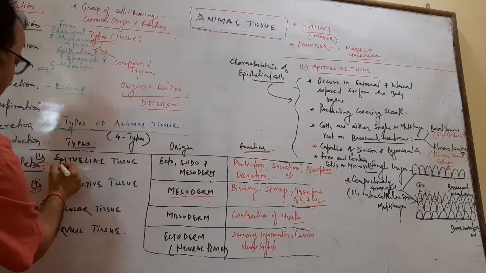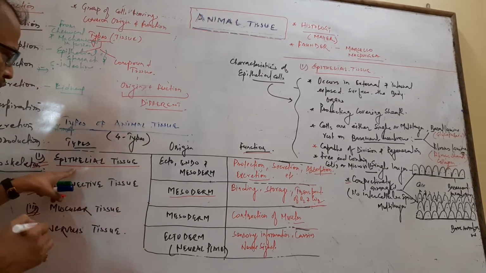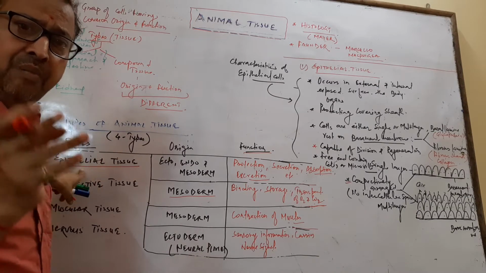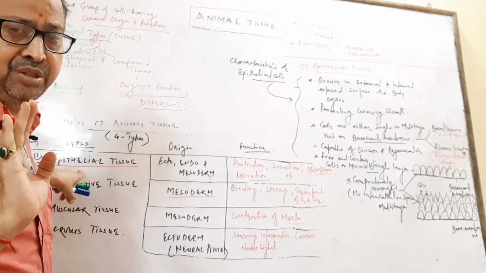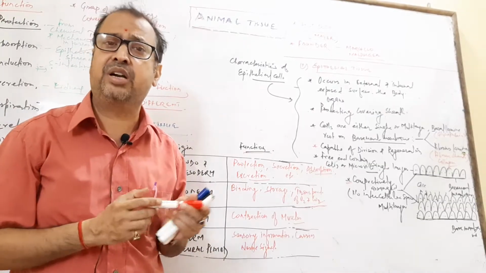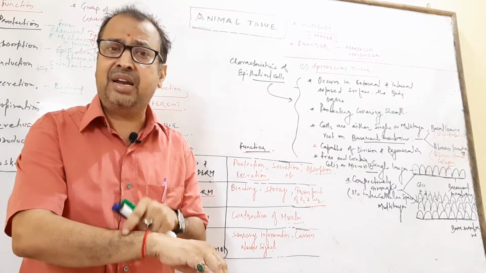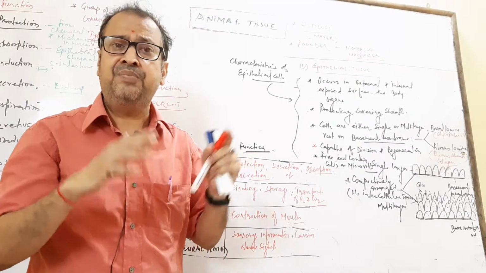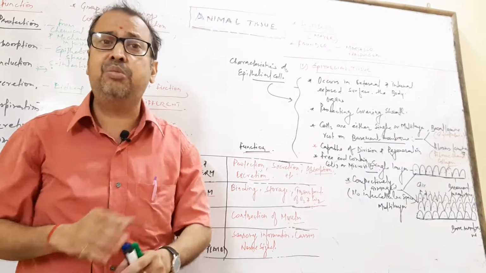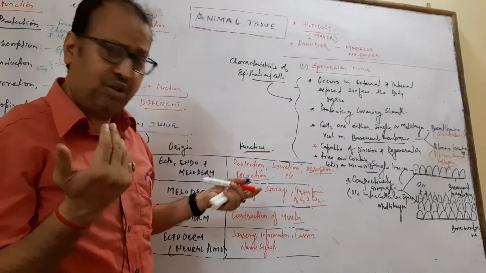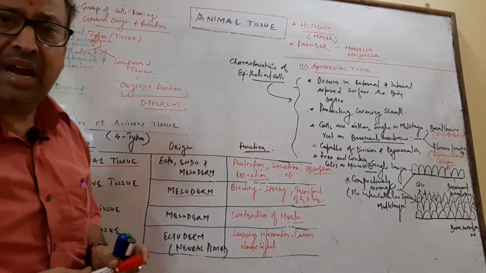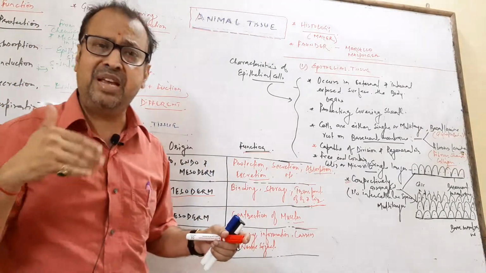Here is the epithelial tissue. The origin of epithelial tissue is from all three germ layers: it arises from ectoderm, mesoderm and endoderm. The major function of the epithelial tissue, first, is protection from mechanical and chemical injury. It also protects the underlying tissues. It helps in protection, secretion, absorption as well as excretion. Excretion means removal of waste.